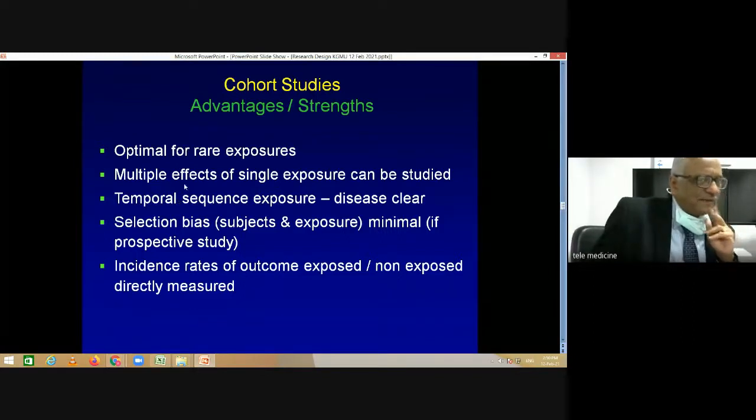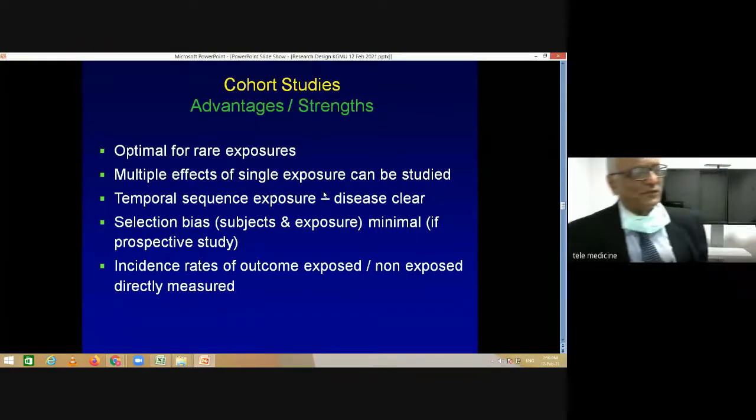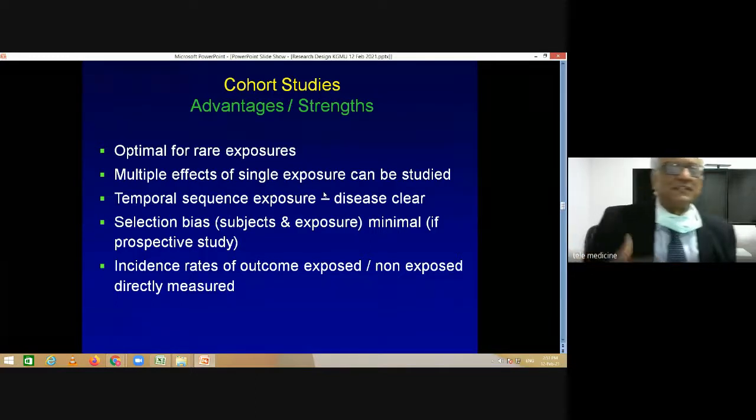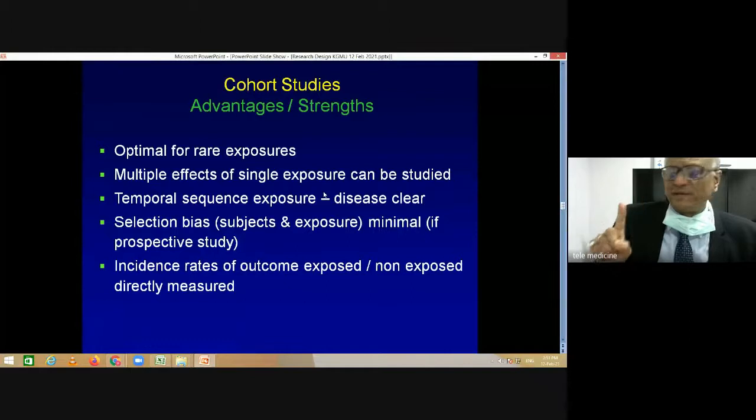And you can study the multiple effects of a single exposure. So if there is one exposure, you can find out several outcomes for that particular exposure. For example, if you want to see the effect of oral contraceptive on cardiac disease, as well as coagulation status, as well as you want to study outcome in the development of cancer, a lot of things can be studied. Exposure is one, but several outcomes can be studied.